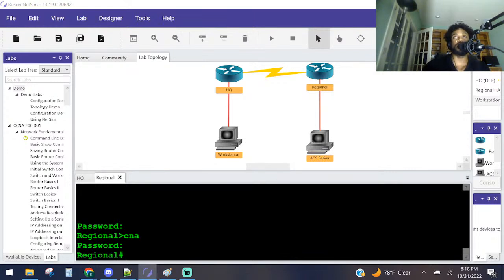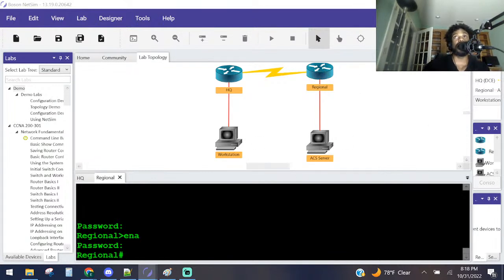What was it? We use the training password. We're in privileged exec mode now. Create a login authentication method named local_authent, and then set it to authenticate users against the local database. So basically, they said to create a list, a rule that says when you log onto this router, check for local username and password on this router to log on to it, right? So we're not going to use a third-party server or another server to check for the usernames and passwords. We're going to use the usernames and passwords that are stored locally on this router right here. And that's what we're going to do here.